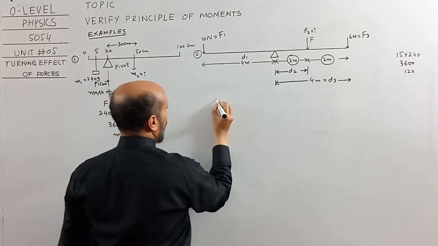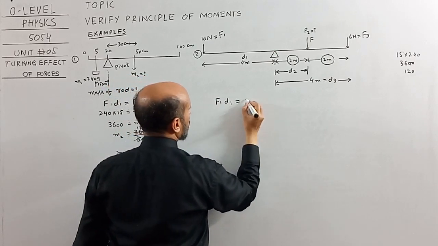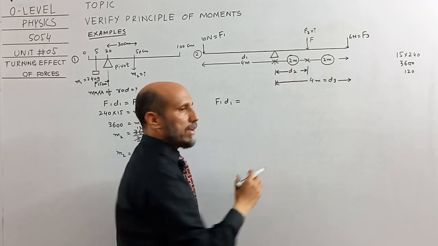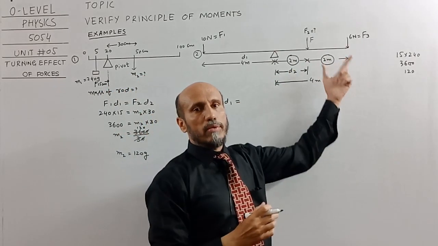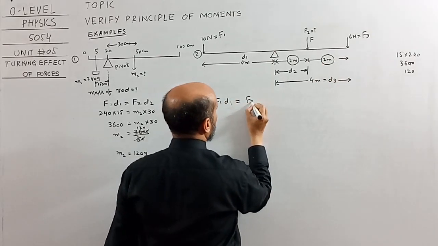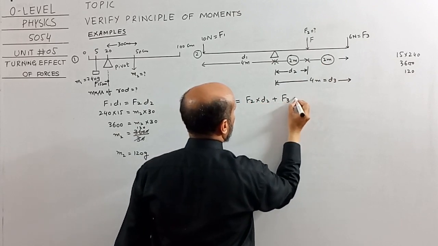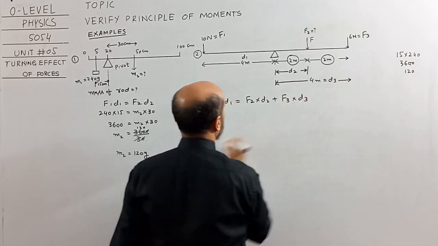Now we will apply the formula F1 D1 is equal to, since two forces are acting on the right side of the pivot, we will add up their moments. So F2 into D2 plus F3 into D3.